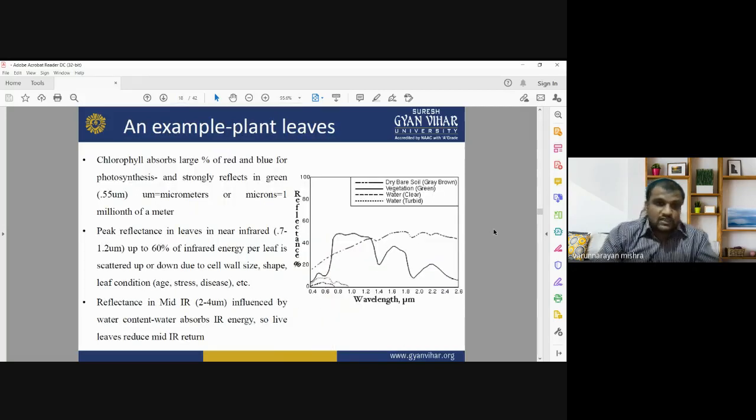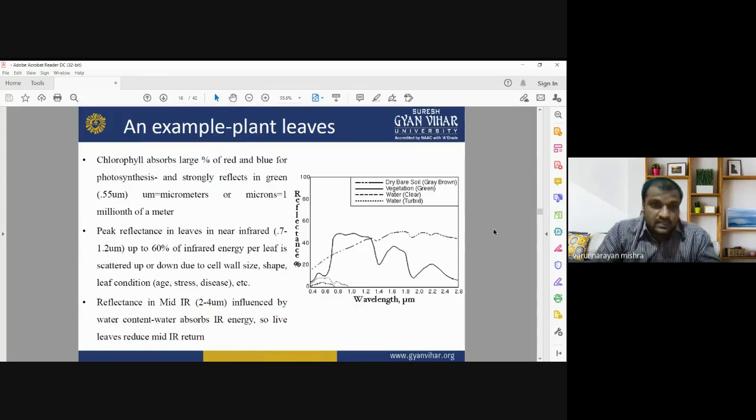Okay, so this is an example showing the spectral response of dry bare soil, vegetation, and water. The chlorophyll absorbs a large percentage of the red and blue for the photosynthesis process, and strongly reflects in the green wavelength.